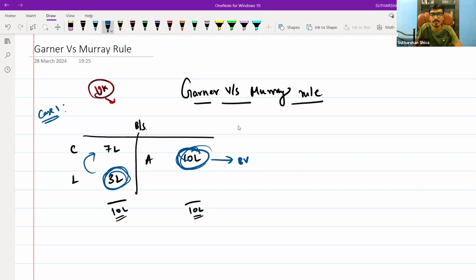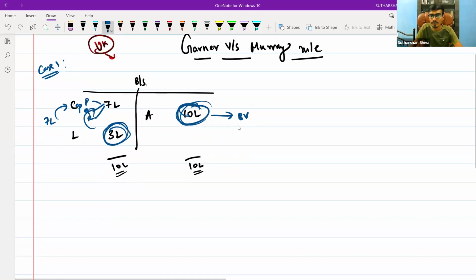The remaining 7 lakh is the realization value. That 7 lakh will be distributed to the partners, let's say P, Q, R, in their respective profit sharing ratio.